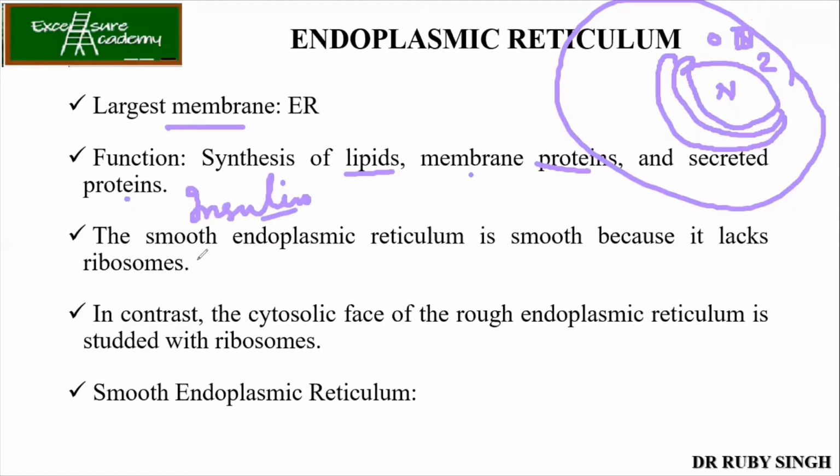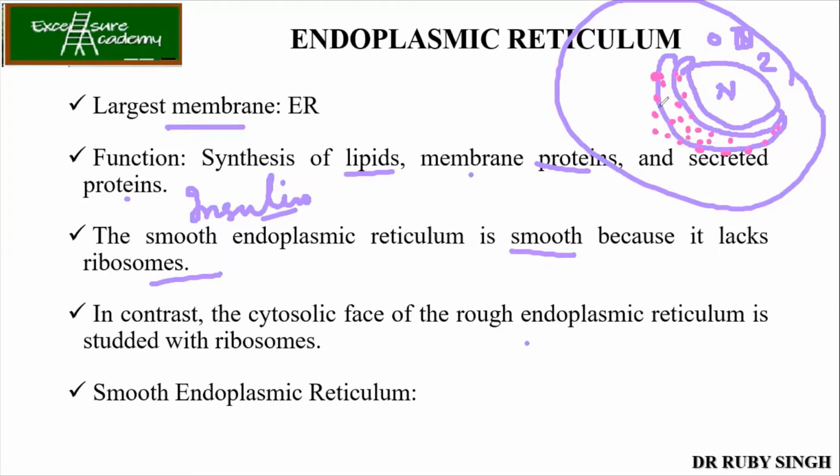Okay. Now, then we have the smooth endoplasmic reticulum. It is smooth because it doesn't have the ribosomes. So we all know that. The cytosolic phase of the rough ER is studded with ribosomes. So what do we mean by the cytosolic phase? This becomes the cytosolic phase, this portion. Okay. So here you have the ribosomes.